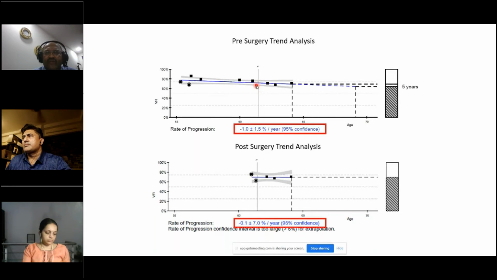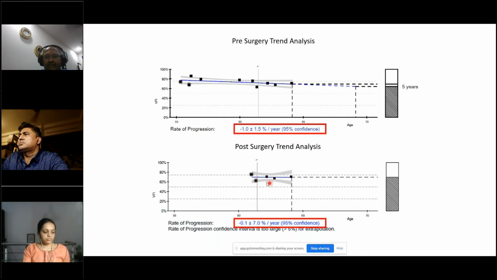So we operated him here. You can see the mark here, which is available in the Forum software. And once we did the surgery, then we took these 2 points as the baseline. Because once you have intervened in a patient, you have to reset the baseline. Once we reset the baseline, the rate of progression changed dramatically from minus 1.0 to minus 0.1. Of course, you have a very high standard deviation of plus minus 7.0, but we cannot avoid that because there's a drastic dip here.